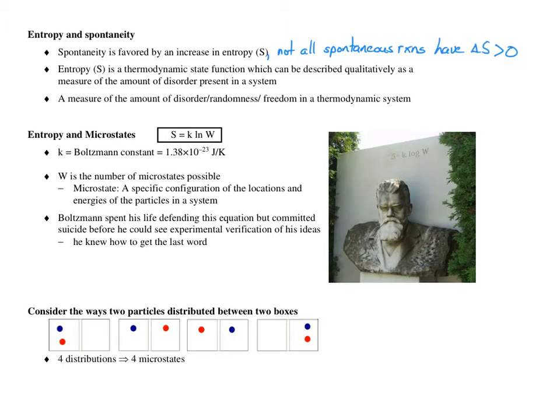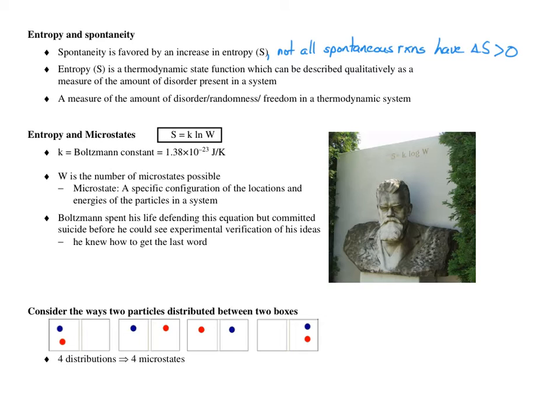For a quantitative measure of entropy, we go to the Boltzmann equation. Entropy is equal to k, the Boltzmann constant, times ln of W. W refers to the number of microstates possible for a given set of conditions, a specific configuration of the location and energies of particles in the system. We'll see some simple examples shortly.